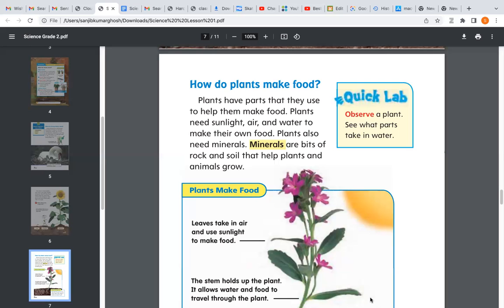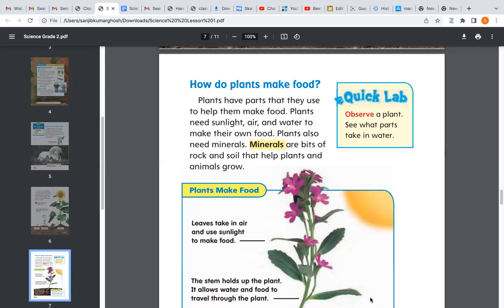So, plants absorb the minerals from the rocks and they store the excess mineral that is not required for them into the fruits. And those fruits, when we eat, we get the minerals from it. So, what are minerals? Minerals are bits of rock and soil that help the plants and animals to grow. So, which parts of the plant absorb these minerals? The roots. The roots absorb the minerals from the rocks and the soil and they send them to the different parts of the plant through stems.